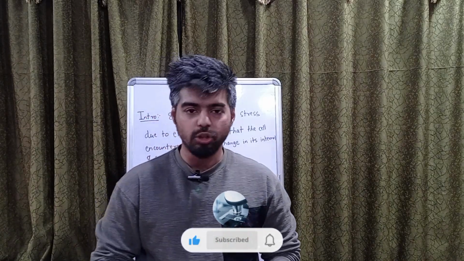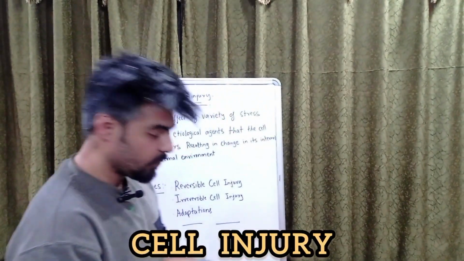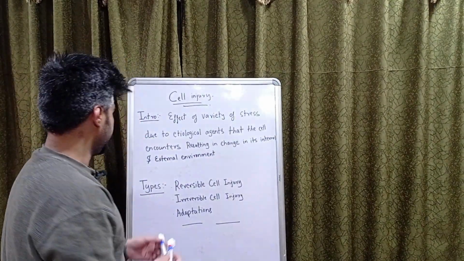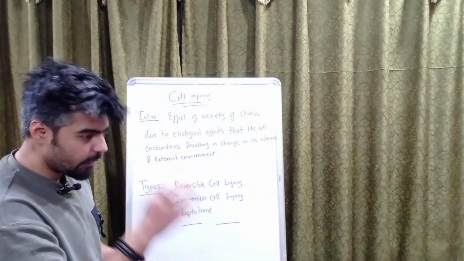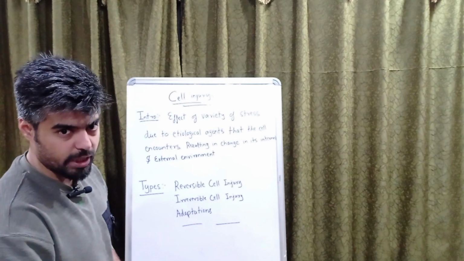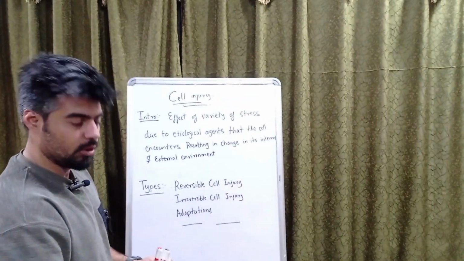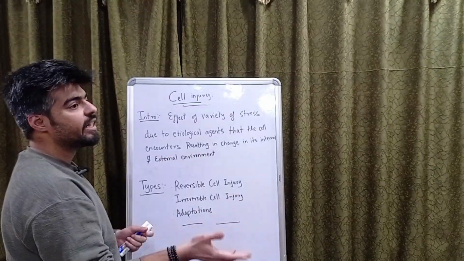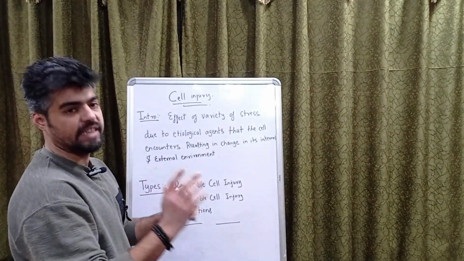Today we are going to discuss the topic of cell injury. First of all, in the intro, let's know what cell injury is. Cell injury is nothing but the effect of a variety of stress on the cell due to etiological agents, and that results in changes in its internal and external environment. It's known as cell injury.